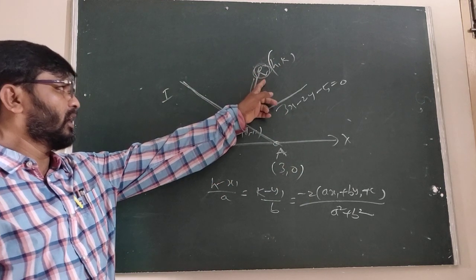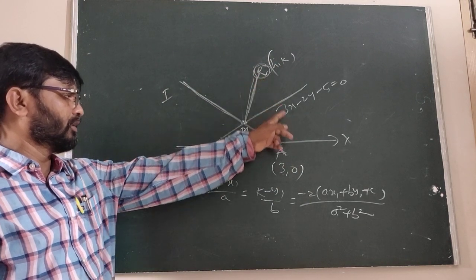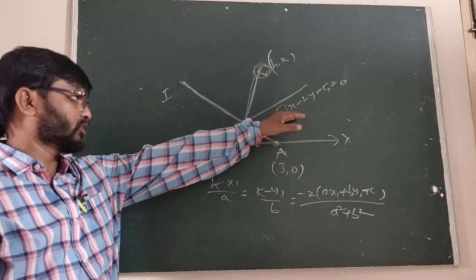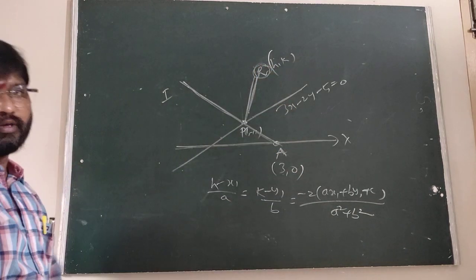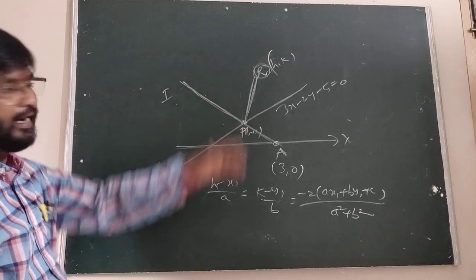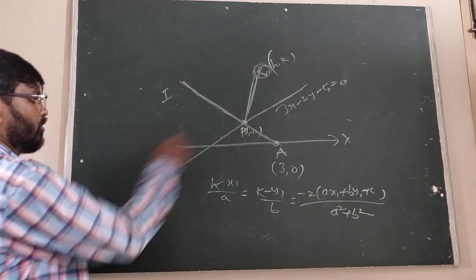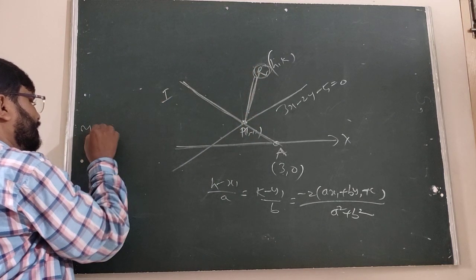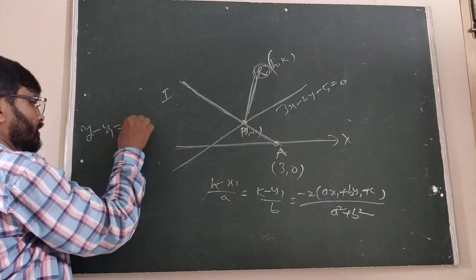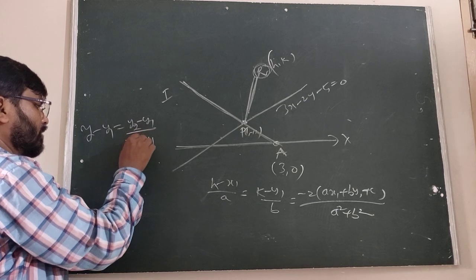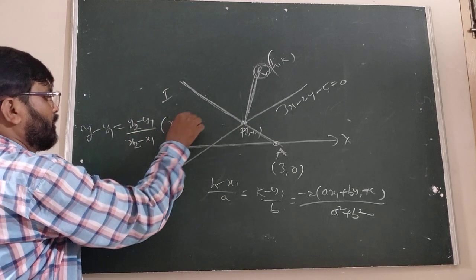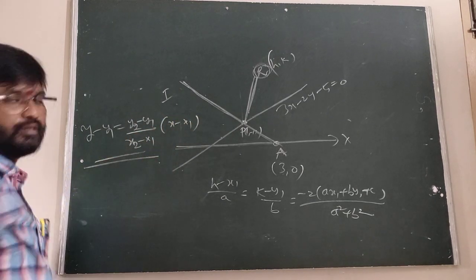When we got the R point, the image of 3 comma 0 with respect to the line, then RP, two points form. RP is our required reflected ray. Therefore, we get the equation of RP by taking y minus y1 equal to (y2 minus y1) by (x2 minus x1) into (x minus x1). This is the other method.